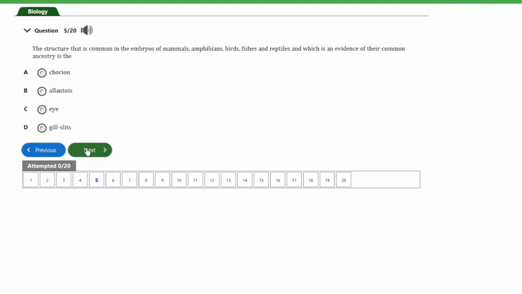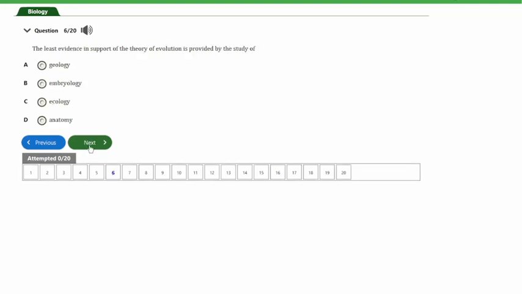The gill slits are rudimentary structures that are present in the embryos of all these animals, and they are indicative of their aquatic ancestry. So this shows that all these animals actually have an aquatic ancestry. In the evolutionary trend, they actually started from being aquatic. So the answer to this question is gill slits, and that's option D.